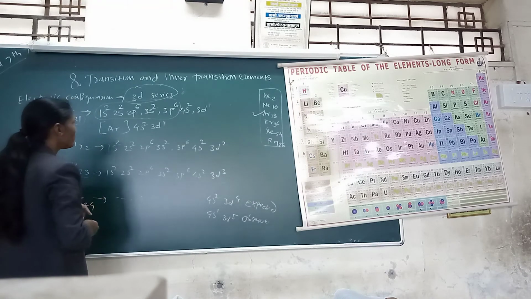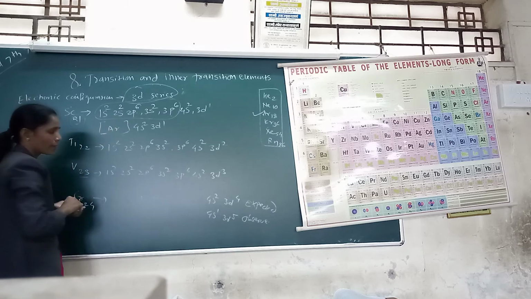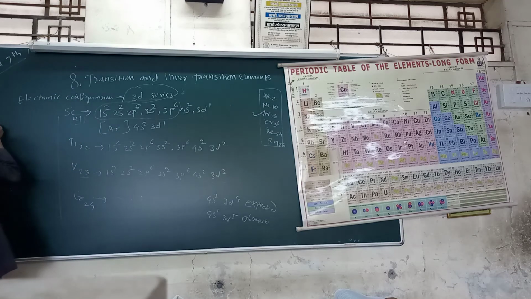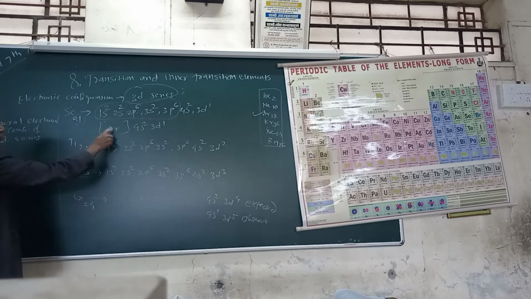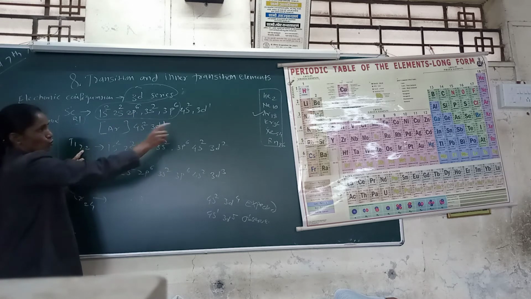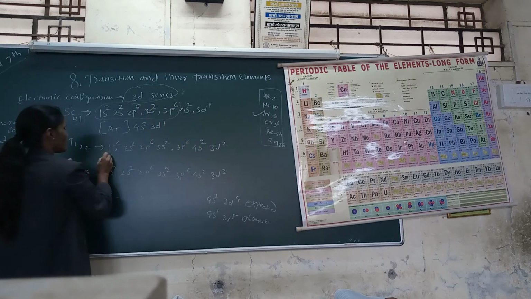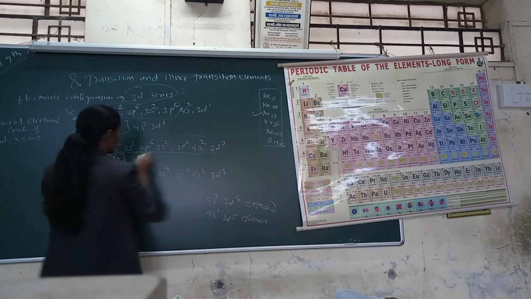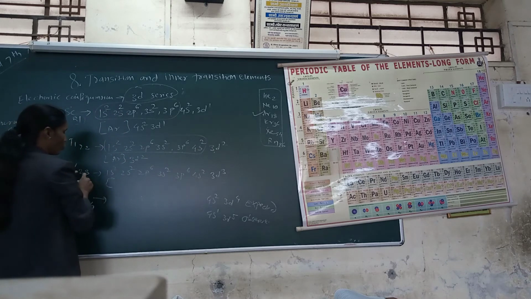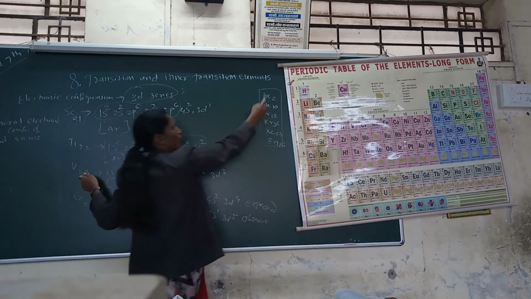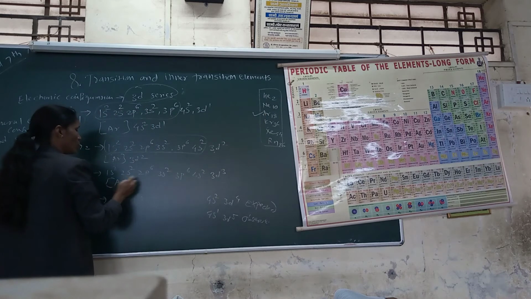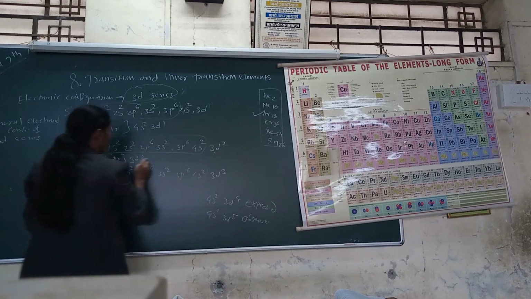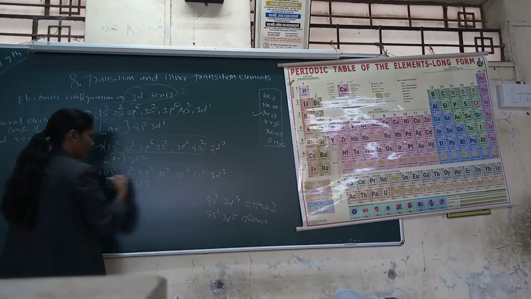The general electronic configuration is the noble gas argon, since the noble gas less than 22 is also argon, which has 18 electrons, and the remaining is 3d2. Again, for atomic number 23, the noble gas is argon with 18, and the remaining is 3d3.